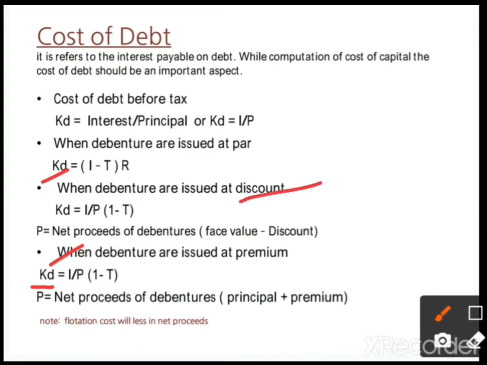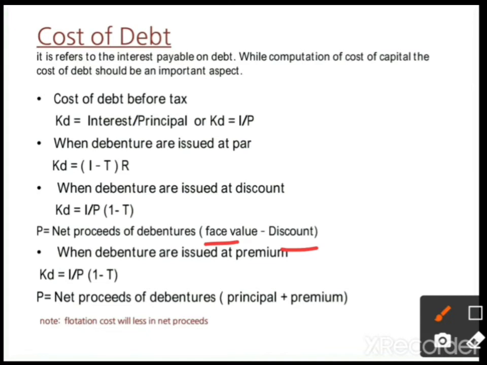But if there is a discount, net P will change. If there is a premium, again P will change. P means net proceeds, and in both cases P plays a very important role. How to calculate P? In discount, face value minus discount gives P. In premium, net proceeds is equal to principal plus premium. This is most important.